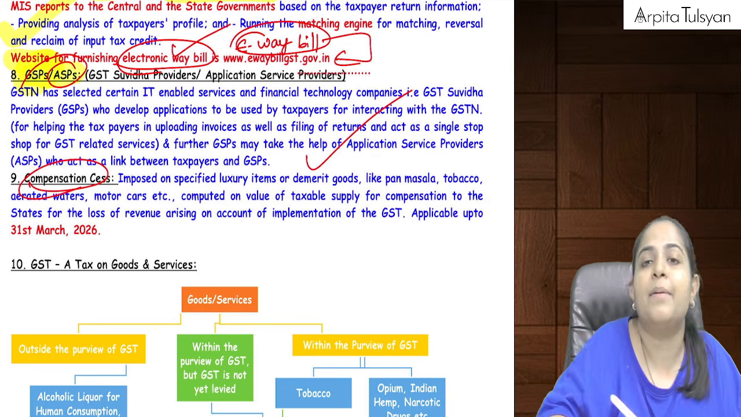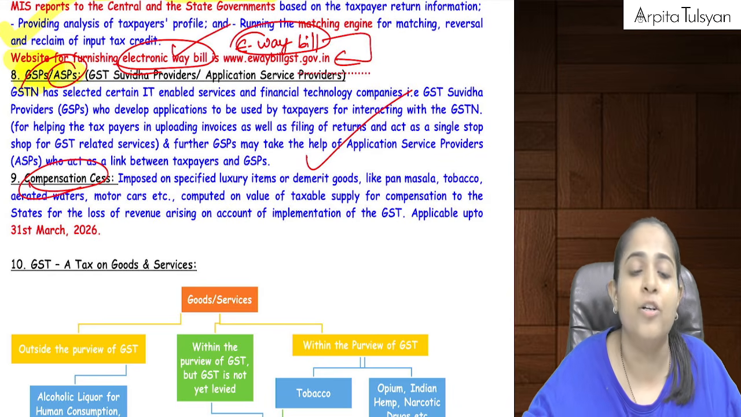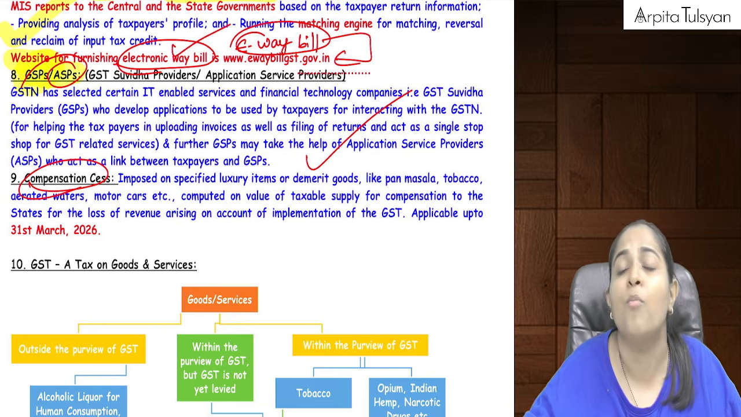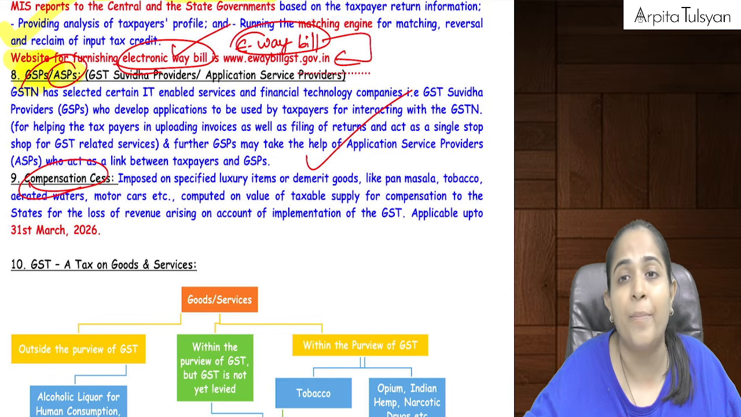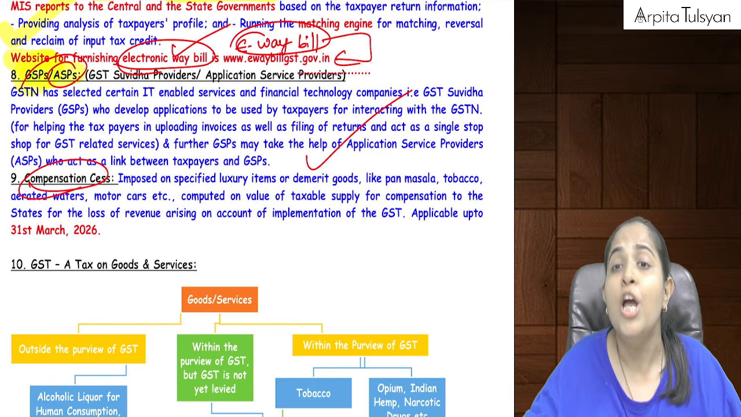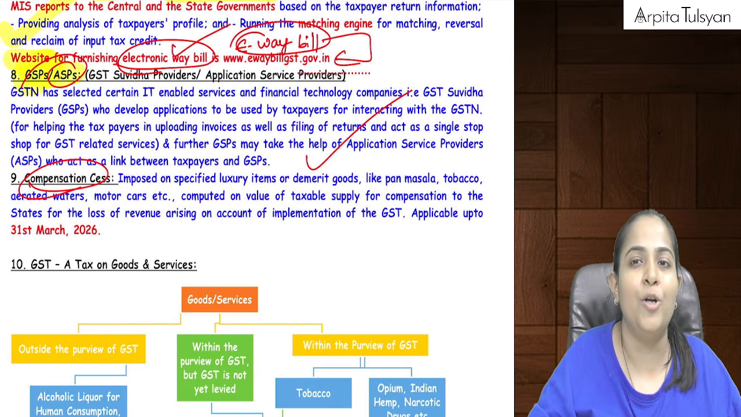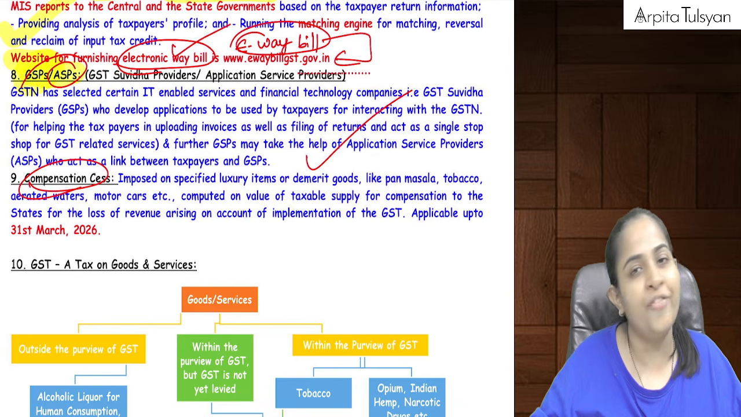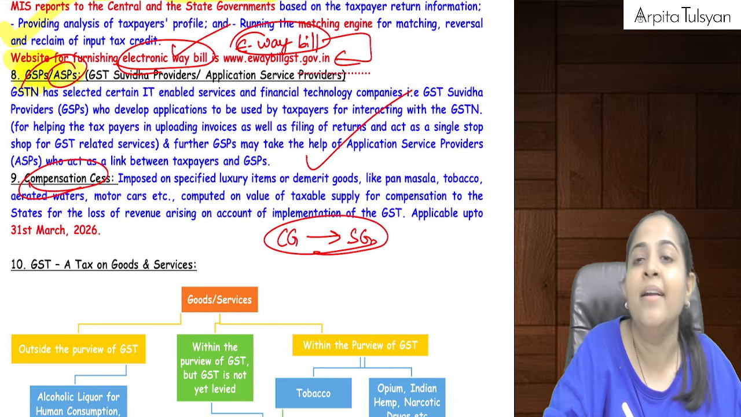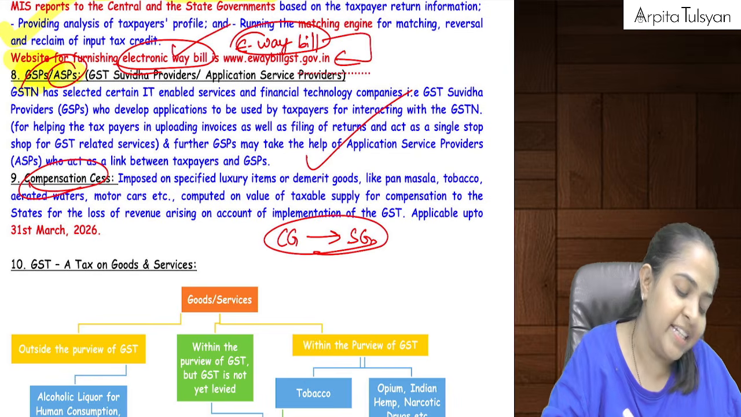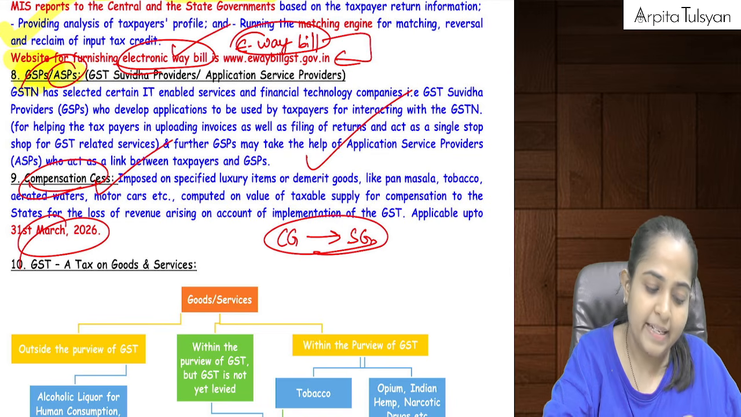Okay, then there is something called compensation cess, which I had already told you. On some sin goods, some demerit goods like tobacco, pan masala, aerated water, motor car, like high value goods, etc., the state government said that, sir, on these goods we used to earn a huge amount of revenue when the old regime was applicable, but now, because GST has come into picture, we are going to miss out on our revenue, so we need some compensation. The compensation was paid by the central government to the state government under this act called the GST Compensation Cess Act, but this was applicable only till 31st March 2020.